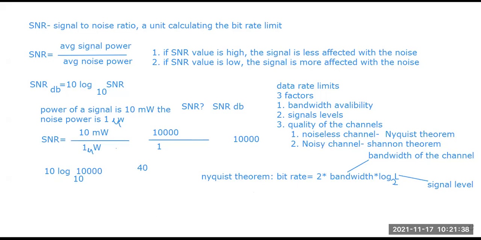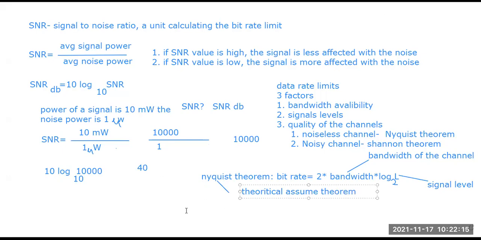It cannot be practically achieved, because there is a limit: all channels have at least a minimum percentage of noise present. So the Nyquist theorem is totally a theoretical, assumed theorem.